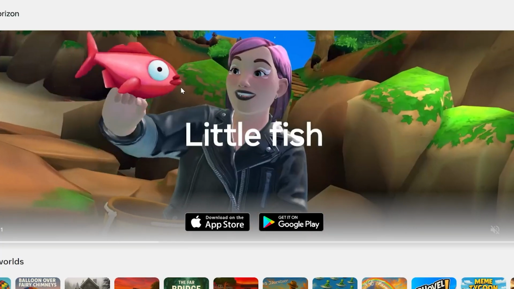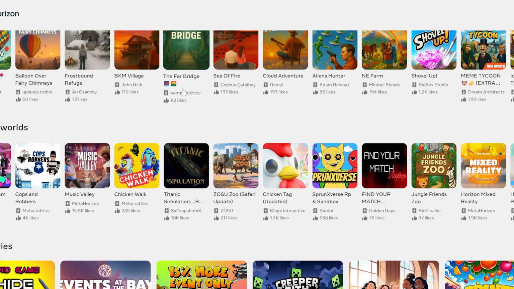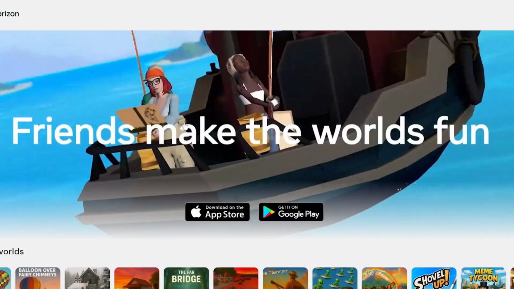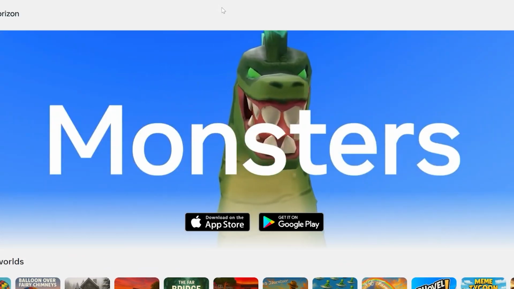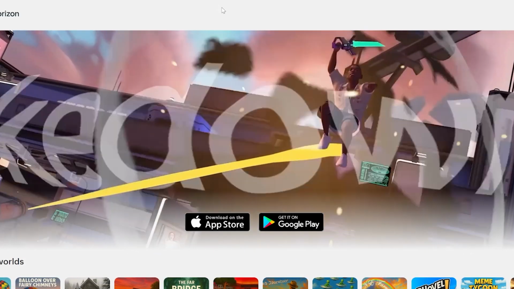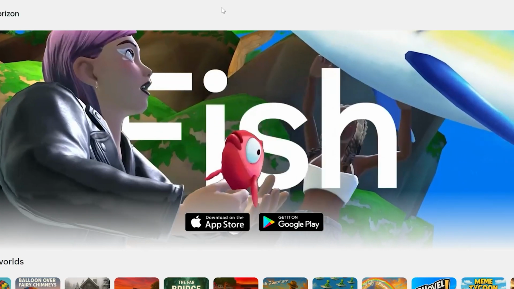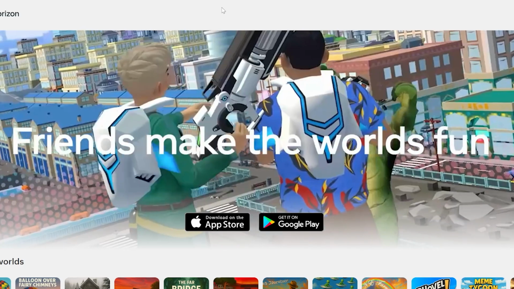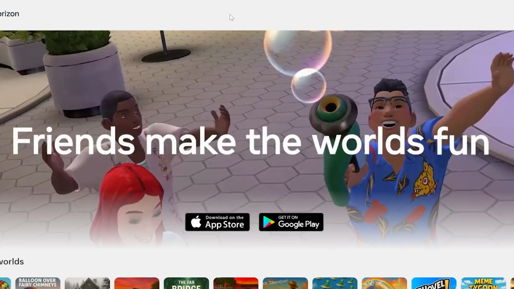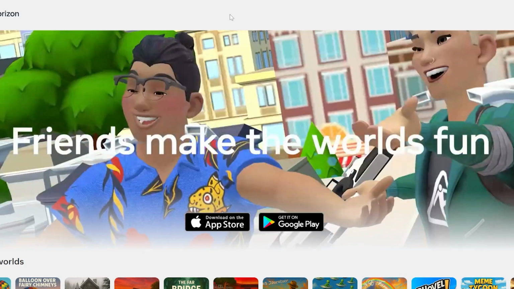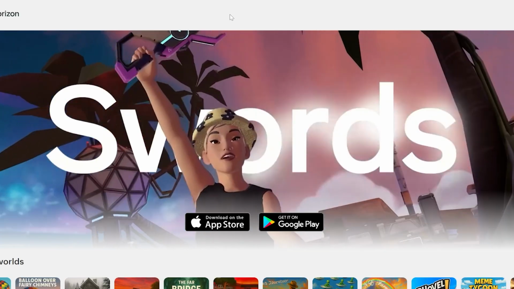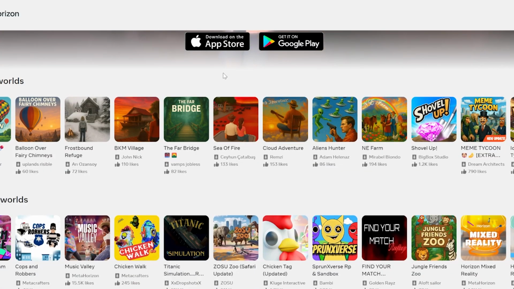Now, the graphics here are not the best, of course, and these games look kind of chill and very casual. This platform has mainly been for VR, virtual reality, so if you have a Meta Quest, you can play this. But the biggest new thing with this desktop editor is that you can actually go to these games.